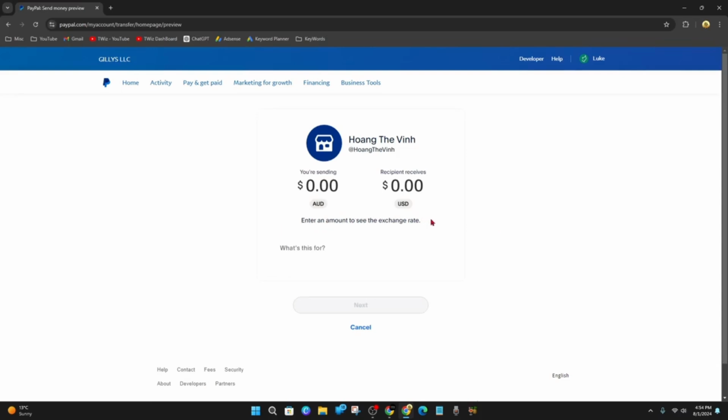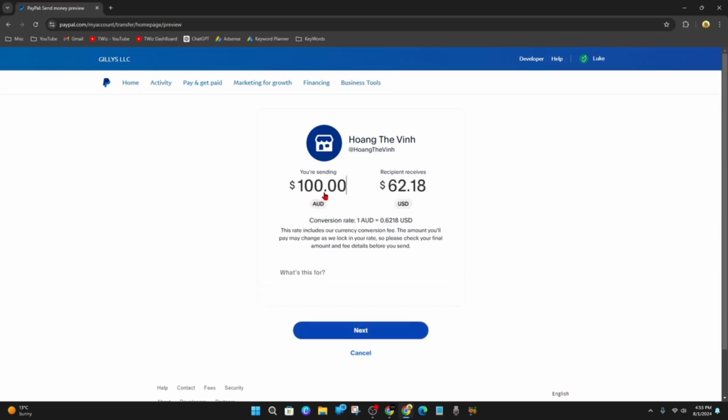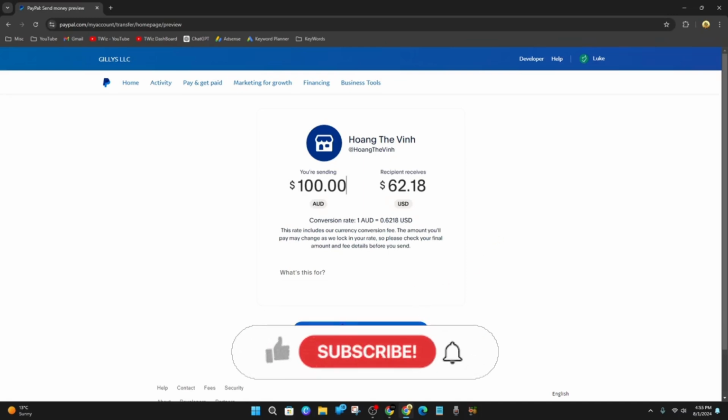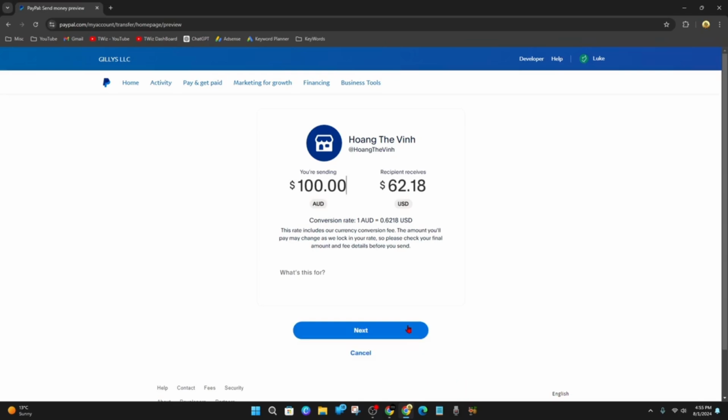and now enter an amount to see an exchange rate. So I'm in Australia and he's from the United States. So if I want to send him $100, it will convert it to USD and then I'll click Next and then keep continuing on with the next step. And then once you've confirmed it, you will send money to that other person inside your PayPal account.